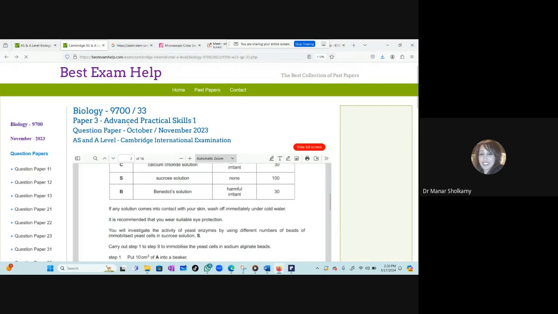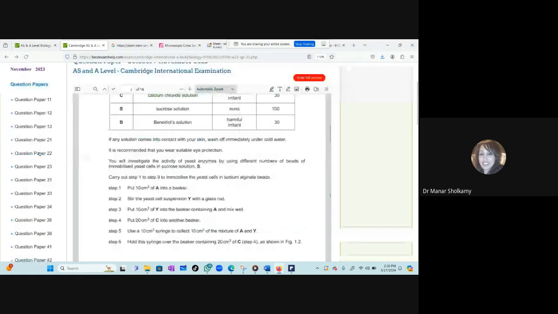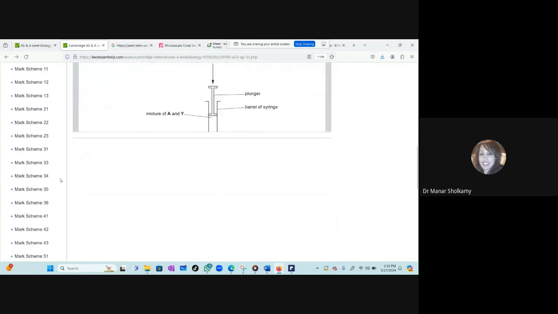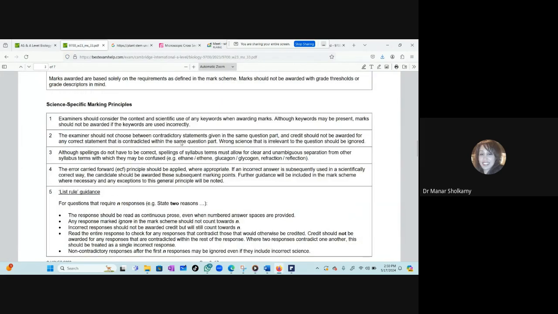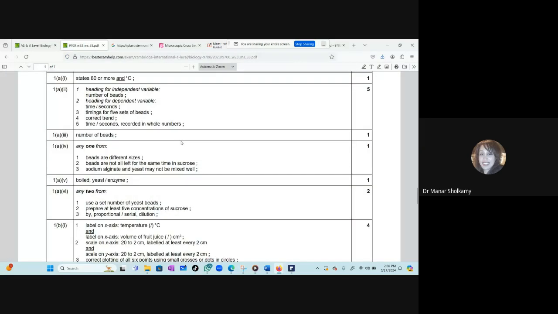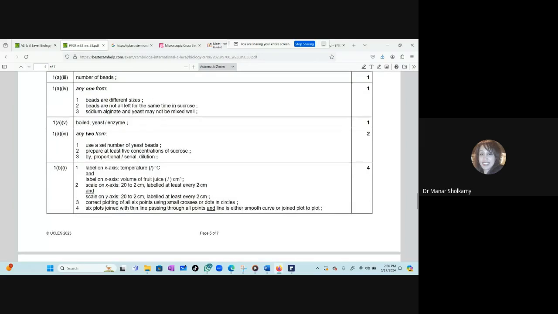So this is the paper 3 mark scheme. We finished 31, mark scheme 33. The error here, see? The source of error, they did not mention anything about the color. They said beads are different sizes. Beads are not all left for the same time in the sucrose. Sodium alginate and yeast may not be mixed. They did not once mention anything about the color.